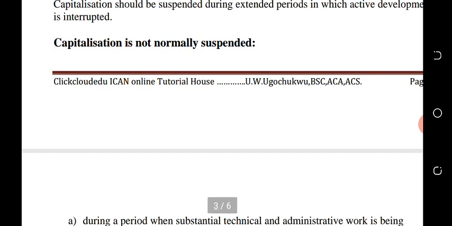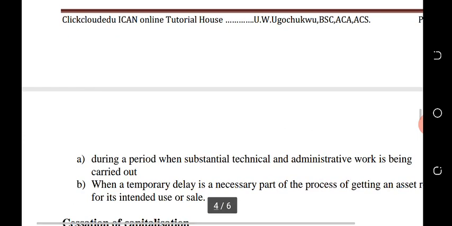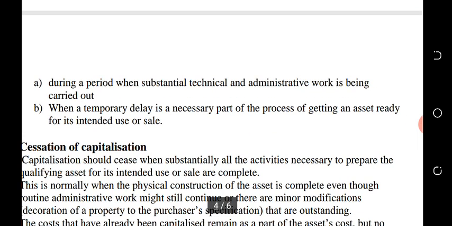Capitalization is not normally suspended during a period when substantial technical and administrative work is being carried out. That means you don't stop borrowing costs when there is substantial technical and administrative work being carried on. We are told that there is a minor suspension in technical and administrative work in the qualifying asset.